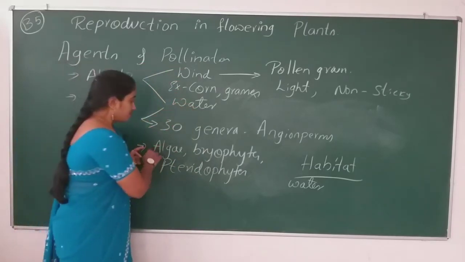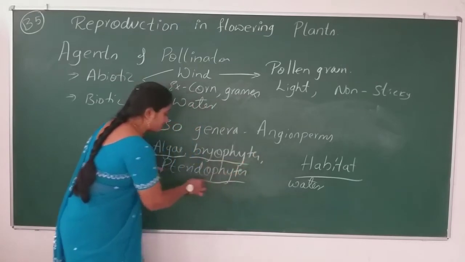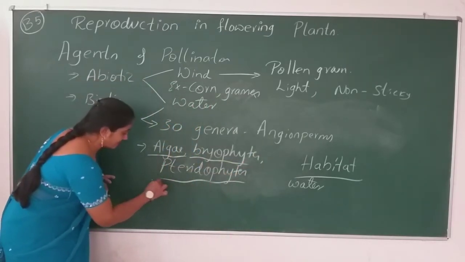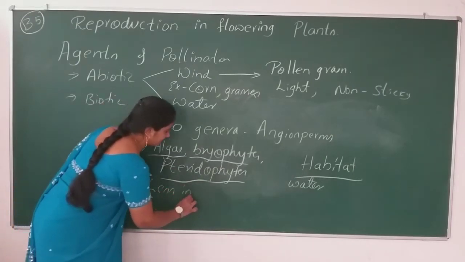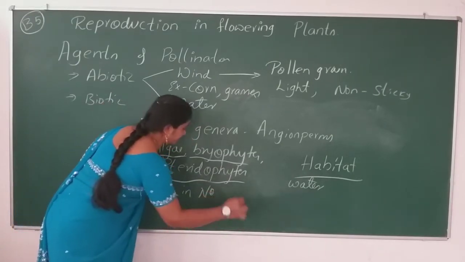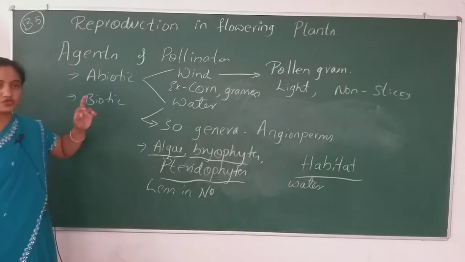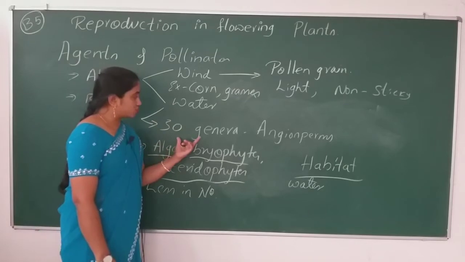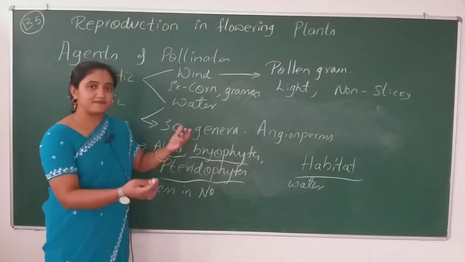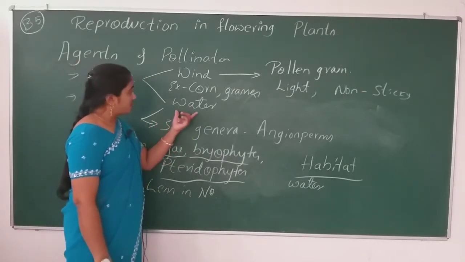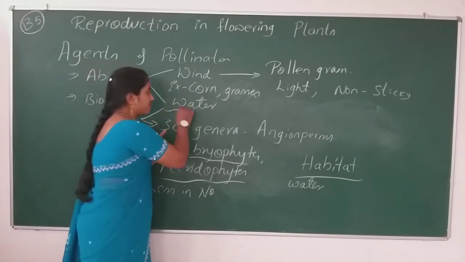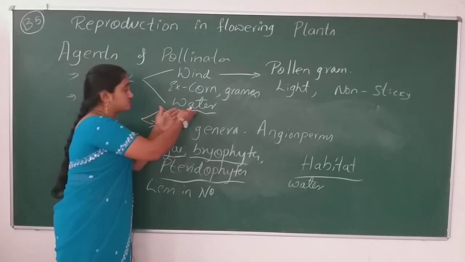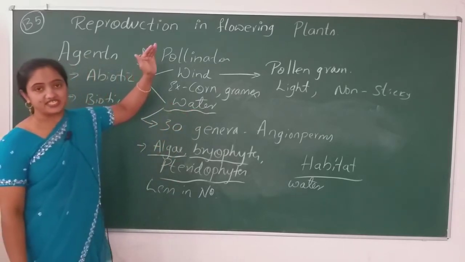That is why the generations here are less in number. That is the reason angiosperms have not adapted themselves to use water as a pollinating agent.